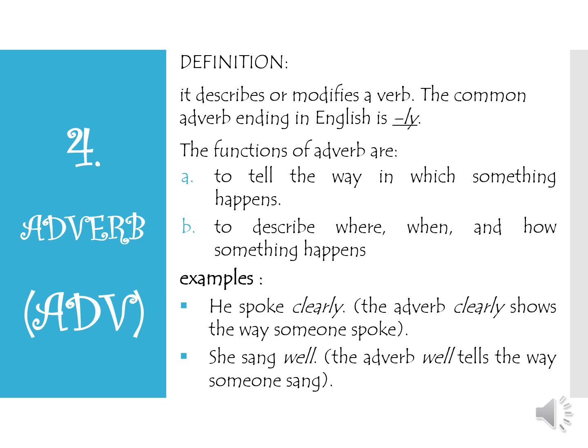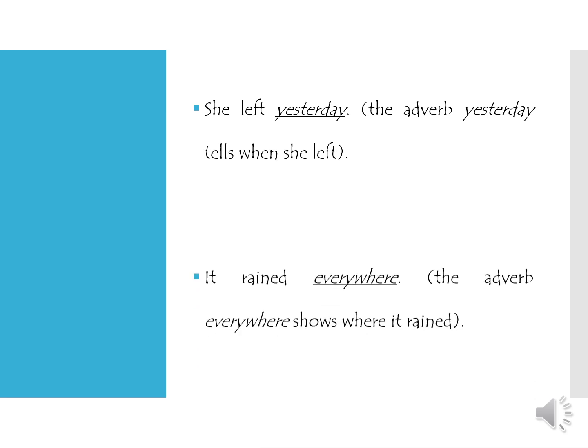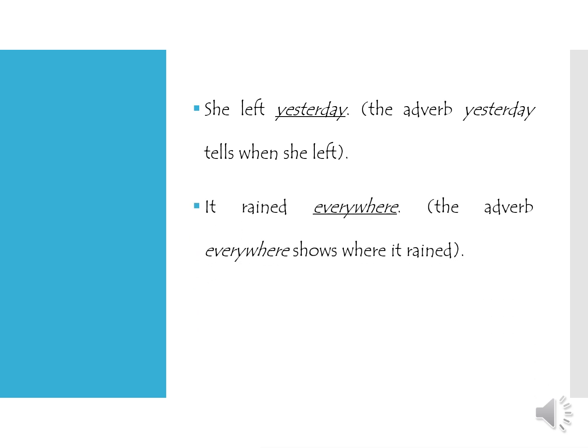For example, he spoke clearly. The adverb clearly shows how he spoke, the way someone spoke. She sang well. The adverb well tells the way someone sang. She left yesterday. The adverb in this sentence is yesterday. It tells when she left. It rained everywhere. The adverb in this sentence is everywhere, which shows where it rained.